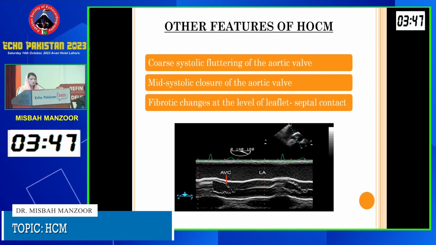So these are different other features that are encountered in patients with HOCM. There is early systolic closure of the aortic valve, or there may be fluttering of the aortic valve leaflet, and fibrotic changes that may occur as a result of contact with the septum.